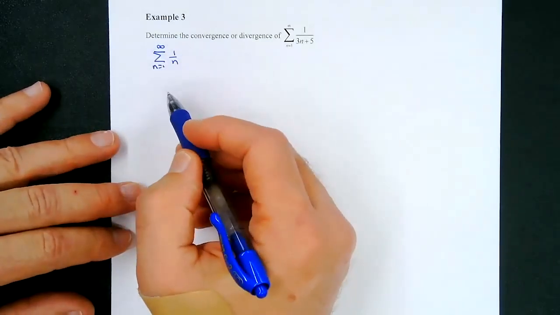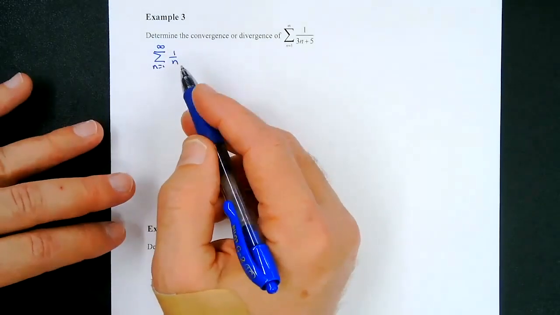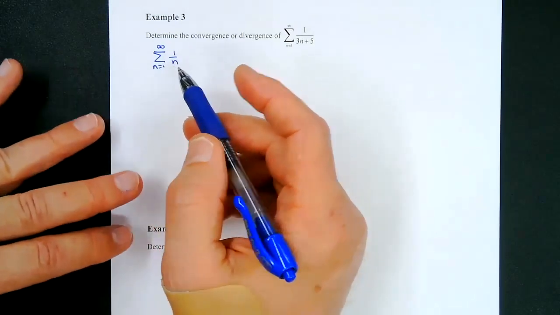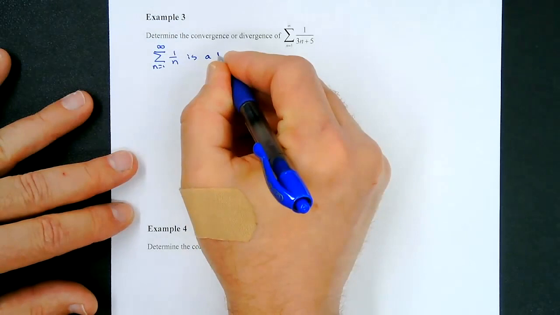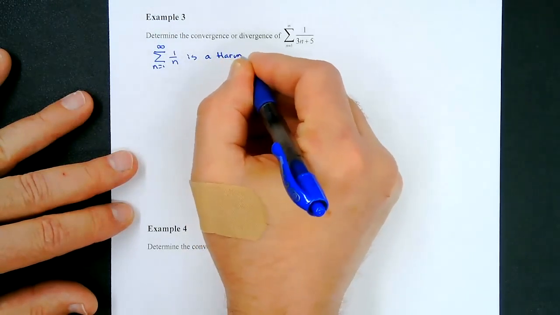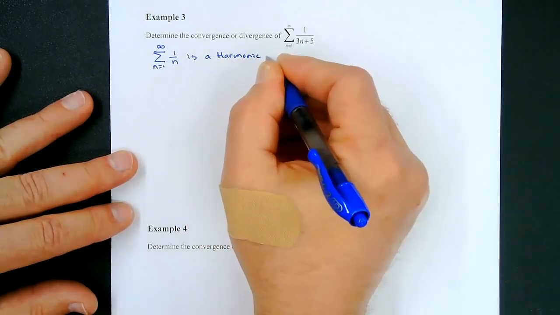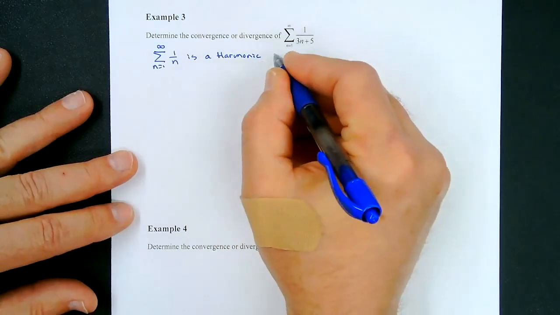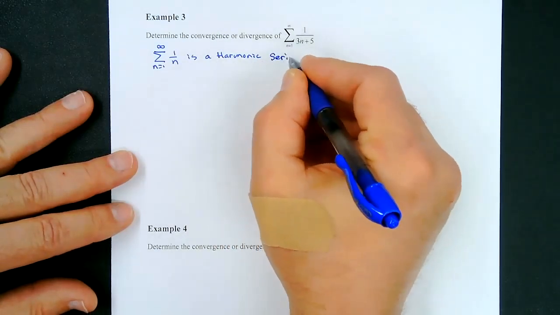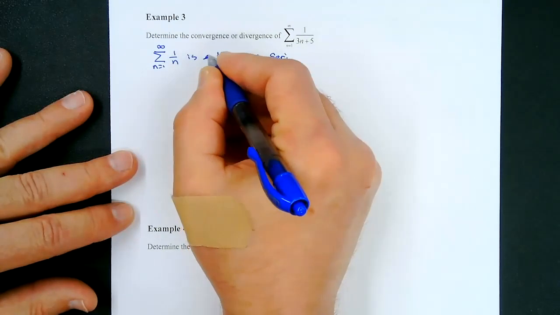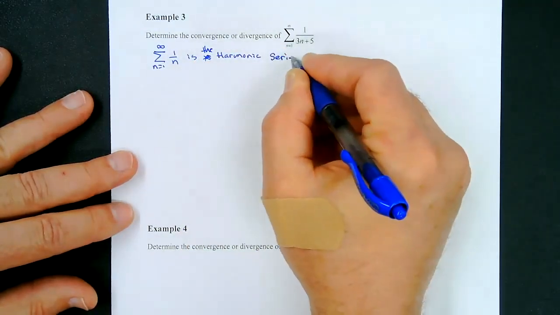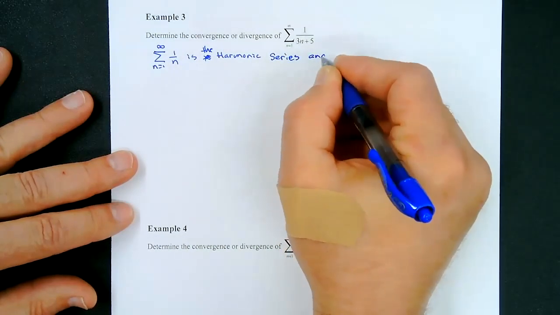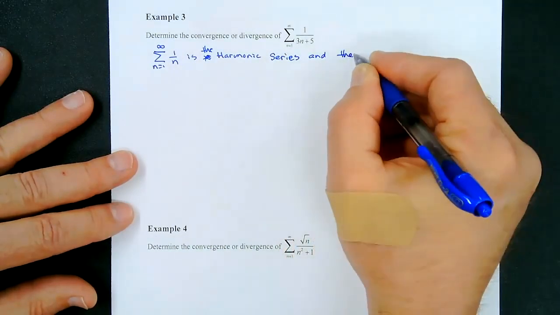And I said this when we talked about the p-series test, for this particular one you can say this is a harmonic series. So you could give this as justification too. It is the harmonic series, and therefore diverges.